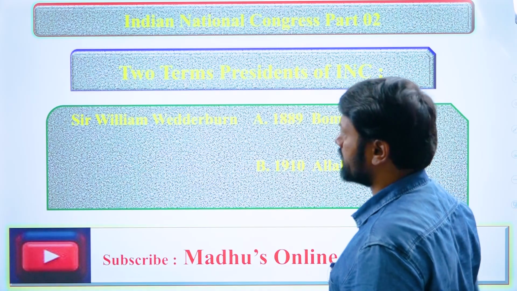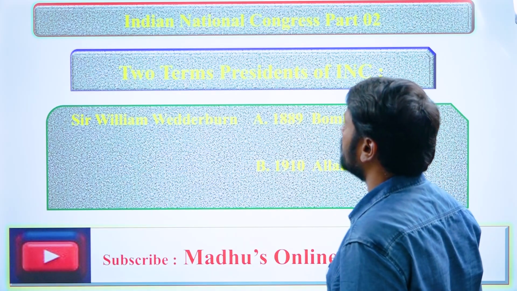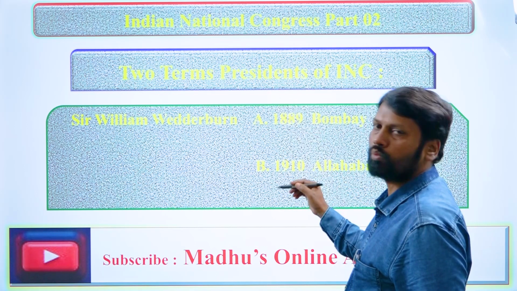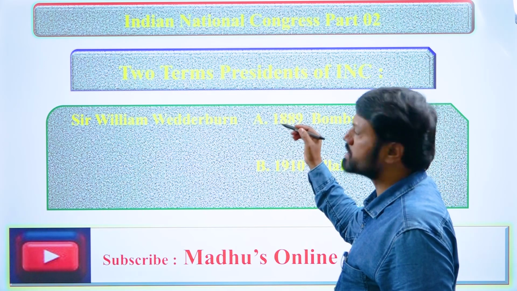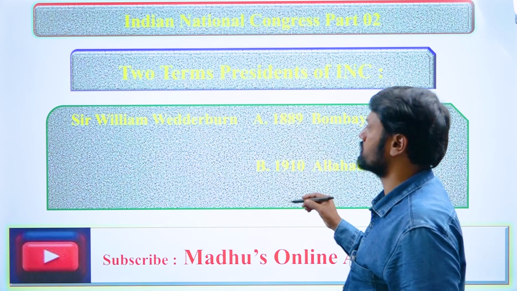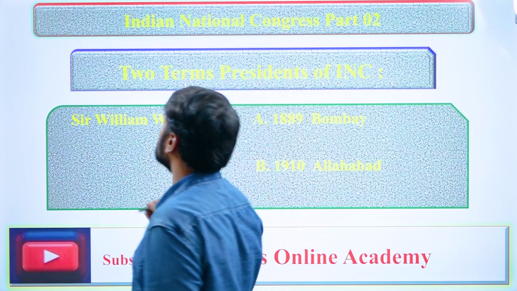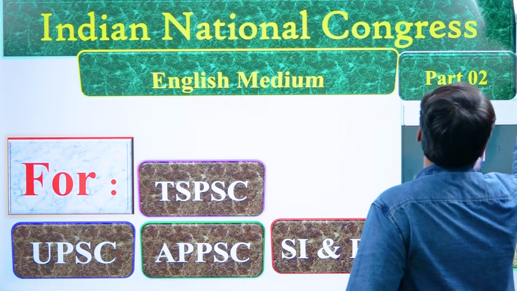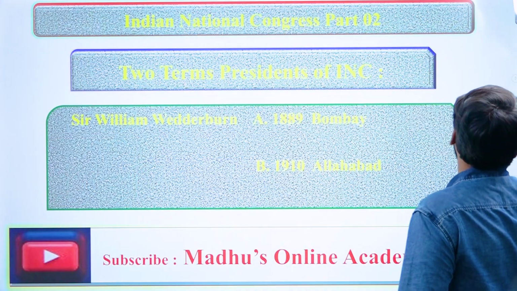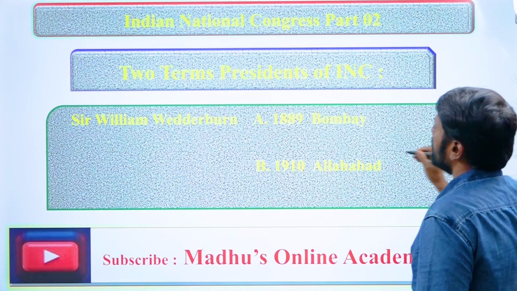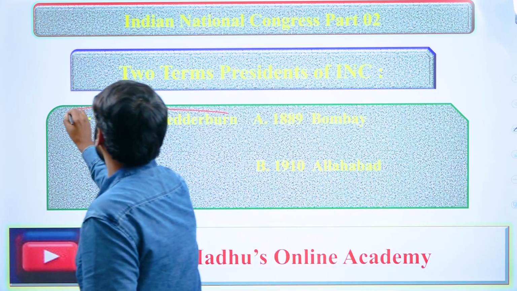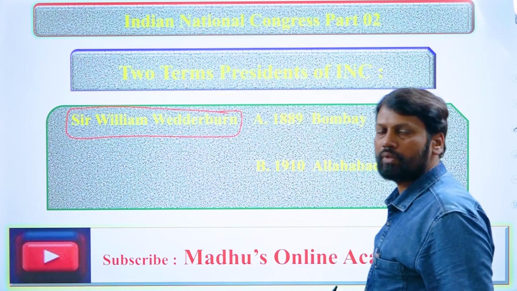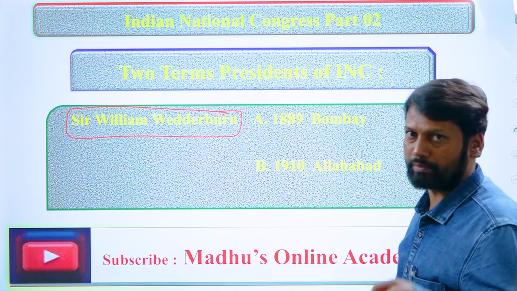Now let us learn about the presidents who served as presidents of INC for two terms. The first among them was Sir William Wedderburn. Remember, Sir William Wedderburn. Sir William Wedderburn was the first English president who served for two times.